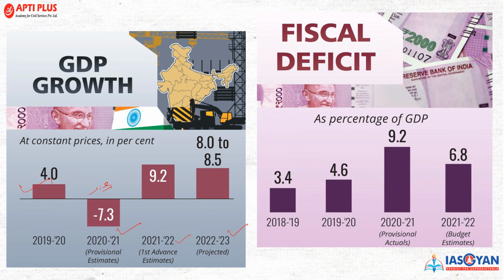Now talking about some fiscal aspects, as percentage to GDP, 2018-19 was 3.4%, again 19-20 was 4.6%, here it is 9.2 and the further estimates are around 6.8. So this data is again something important, and these points are quite relevant for Mains.